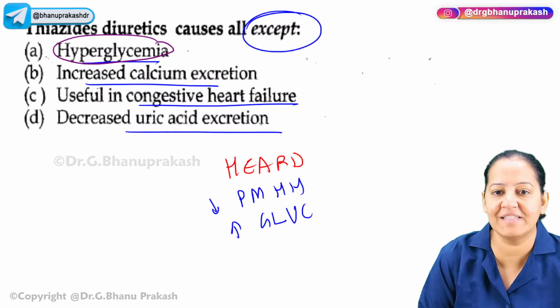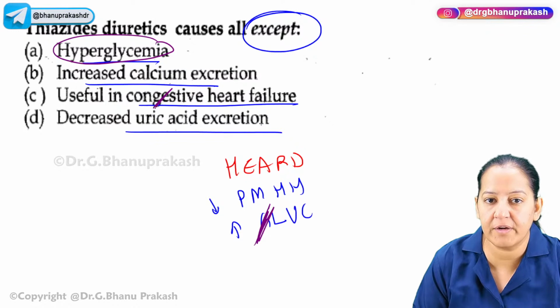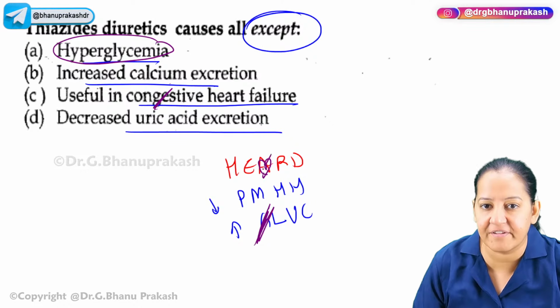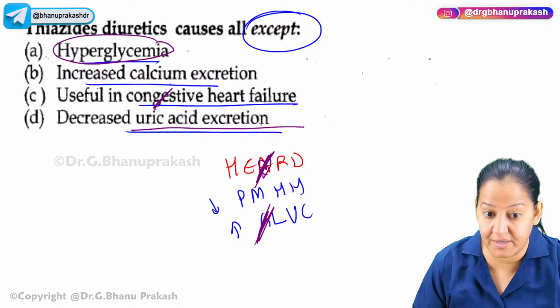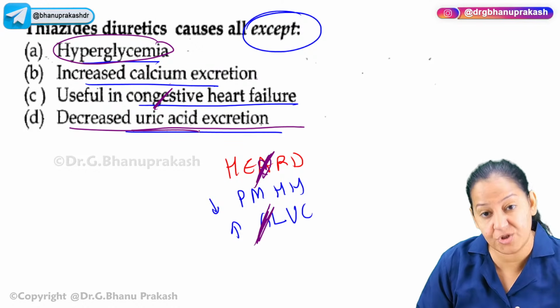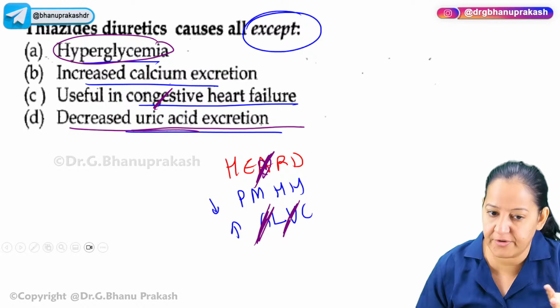It causes hyperglycemia. Yes, of course it causes hyperglycemia. You are right. It is useful in congestive heart failure. Yes, A is heart failure. So it is useful in congestive heart failure. It decreases uric acid excretion, so it increases the concentration of uric acid in the blood.